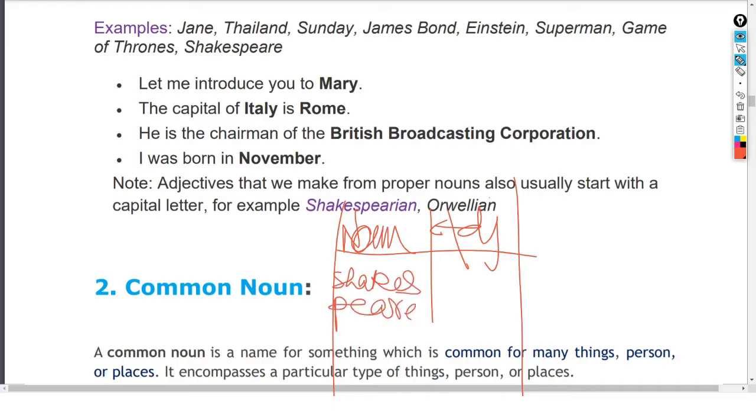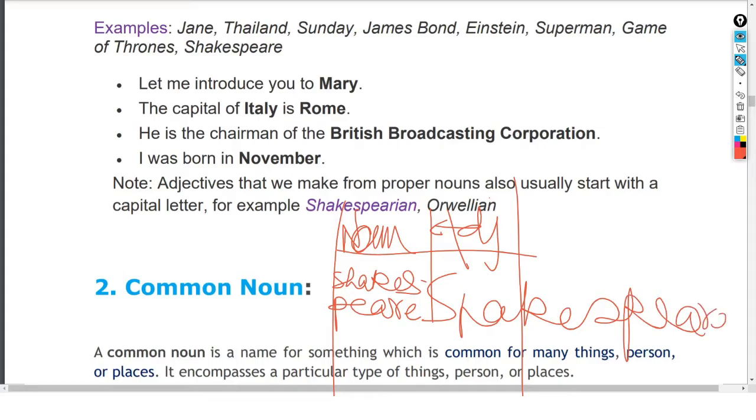And from there we are writing SHAKESPEAREAN, शेक्सपियरियन, शेक्सपियरियन ड्रामा और शेक्सपियरियन प्लेज. So these are also to be started with the capital when you are making the adjective from it. So I suppose you understood it.